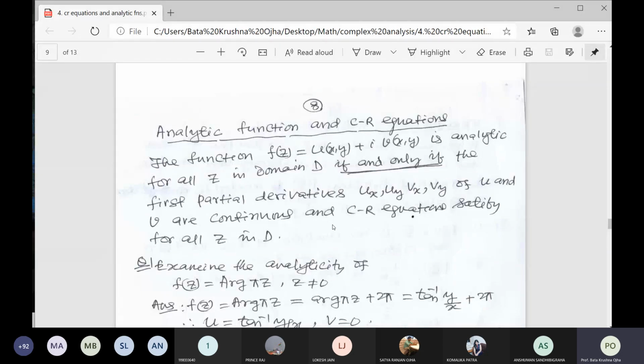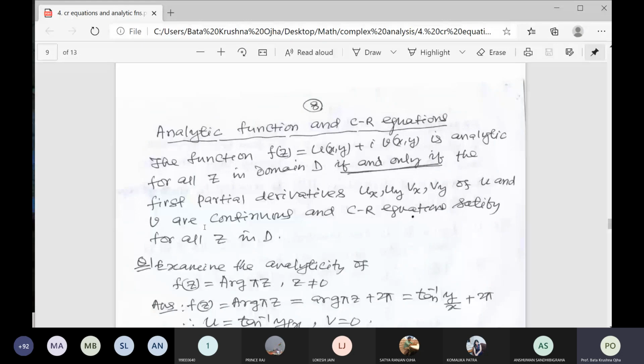When is a function said to be analytic? The function f(z) is equal to u plus iv is analytic for all z in domain D if and only if the first partial derivatives ux, uy, vx, vy of u and v are continuous in the domain, and the CR equation is satisfied for all z.